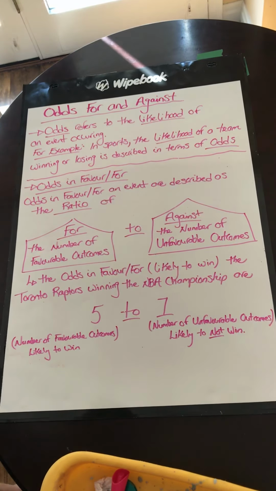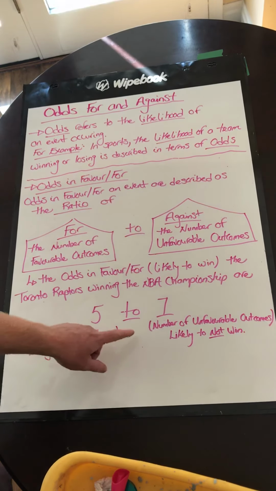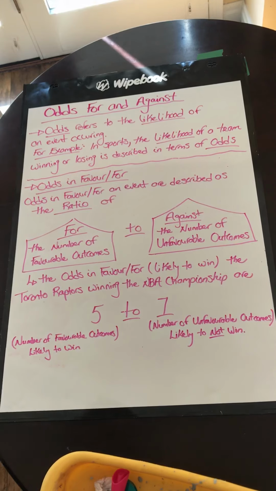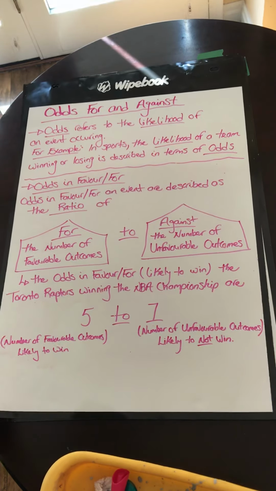So the odds in favor of the Toronto Raptors winning the NBA championship are 5 to 1. 5 is the number of favorable outcomes, likely to win, versus 1, the number of unfavorable outcomes, likely not to win.